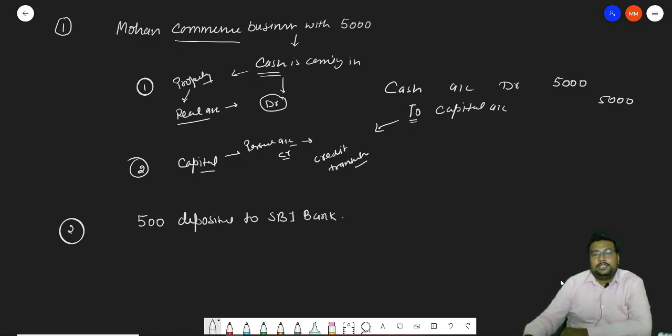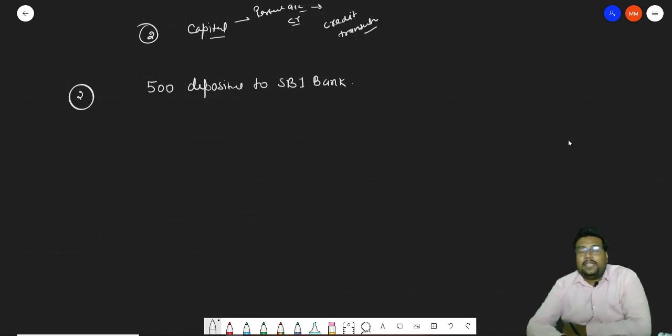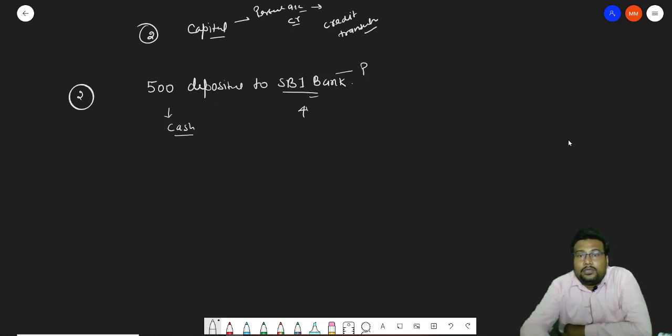Now, beta, in this two things are there. 500 deposited in SBI Bank, it means cash is going out, because when we are depositing the money in bank from our business, cash is going out. And who is receiving your money? SBI is receiving your money. So rule is what? SBI is the firm name, so it is what? Personal account.